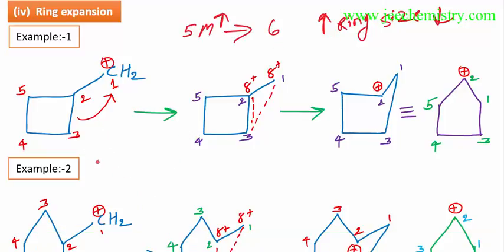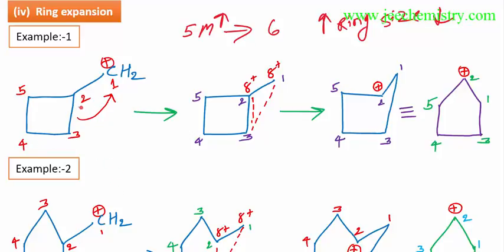Ring expansion and ring contraction occur, and along with them one more rearrangement is possible. If ring expansion or ring contraction is happening, and there is a possibility to become a more stable carbocation, then a methyl shift, alkyl shift, or phenyl shift can occur. But it is not necessary that it always occurs. Whenever there is a possibility to form a more stable carbocation, an alkyl, methyl, or phenyl shift occurs along with the ring expansion and ring contraction.